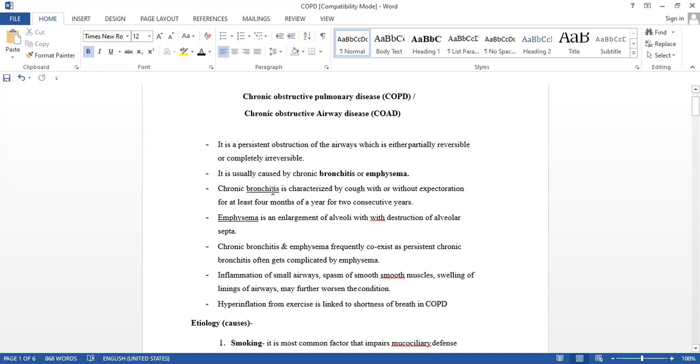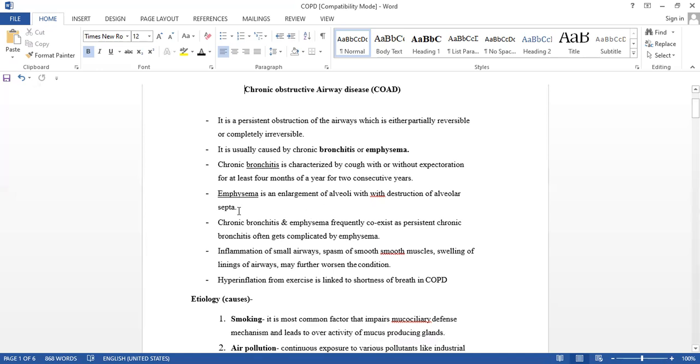Why is it called chronic? Because it is characterized by cough with or without expectoration for at least how many months? 4 months of a year for 2 consecutive years. This year 4 months and the next year continuous 4 months. This is called chronic bronchitis.